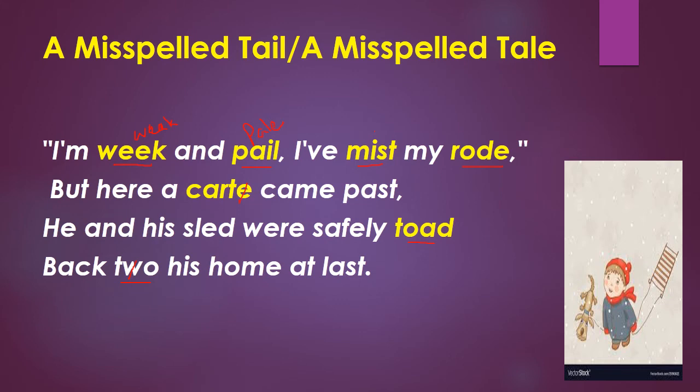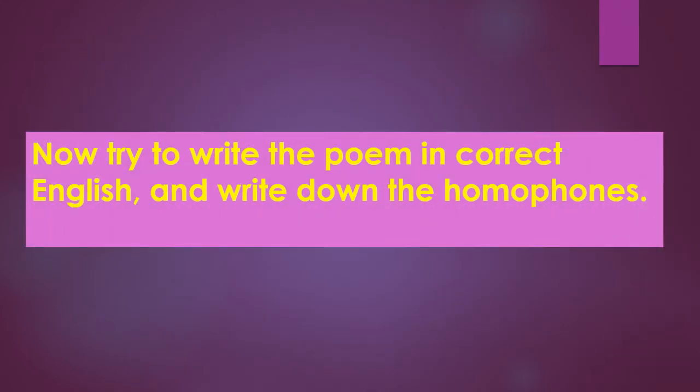So here the poem ends, and I want you to write it down correctly. Now try to write the poem in correct English and write down the homophones as well. I hope you can do well, and the poem is quite easy for you now.